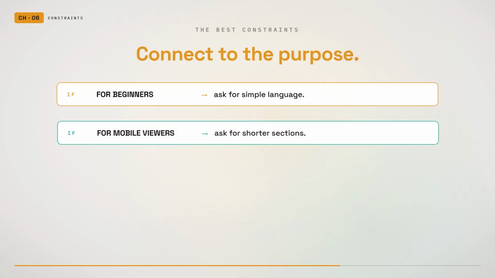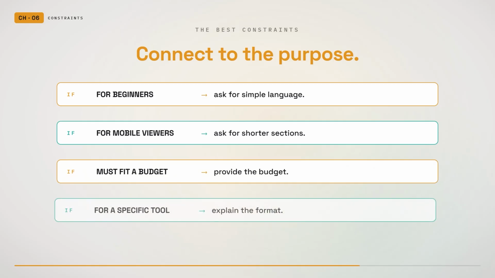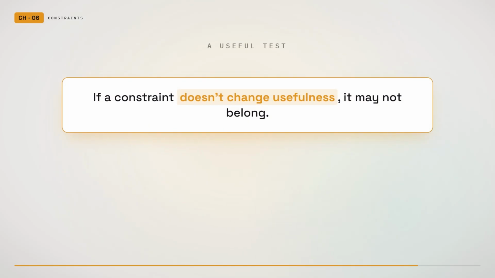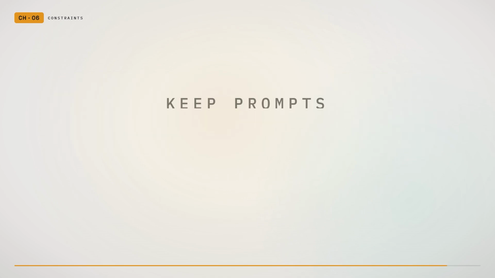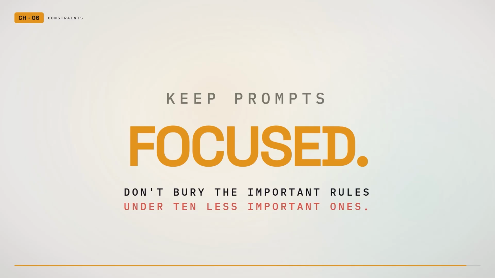If the content is for beginners, ask for simple language. If the content is for mobile viewers, ask for shorter sections. If the plan must fit a budget, provide the budget. If the answer must be copied into a specific tool, explain the format. A useful test is this. If a constraint does not change the usefulness of the answer, it may not belong in the prompt. This keeps prompts focused. It also reduces the chance that the AI will ignore an important rule because it is buried under 10 less important ones.